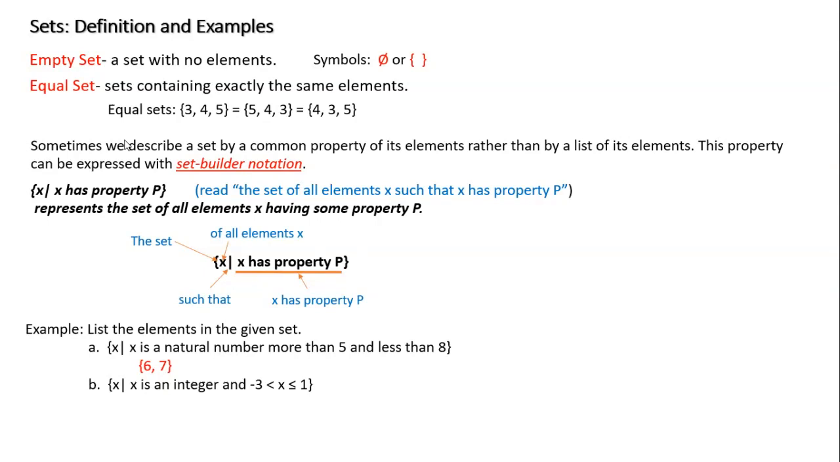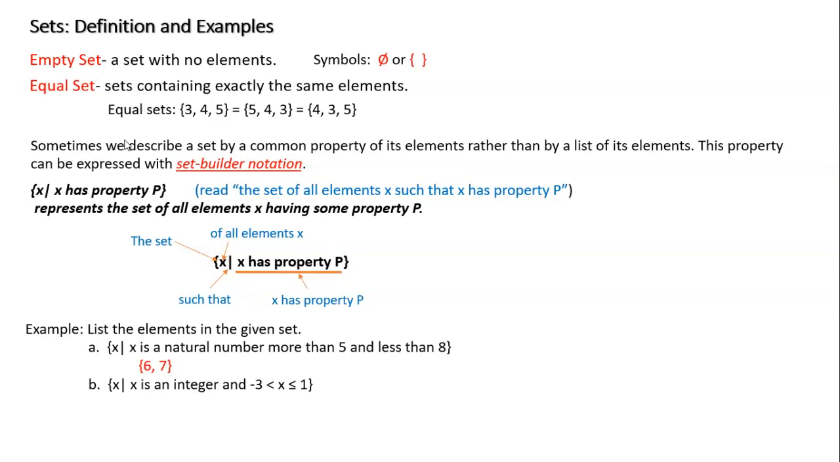But it says there's another condition, and my natural number has to be less than 8. So that means it is between 5 and 8, but not including 5 and 8. So what are those two numbers between 5 and 8, not including 5 and 8? Which would be 6 and 7. Yes? So what if we look at the second example?